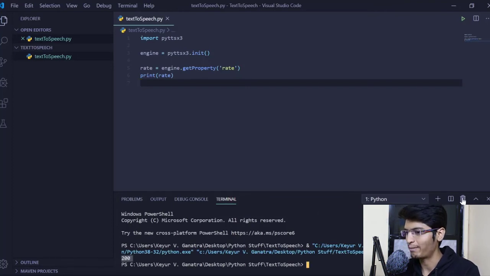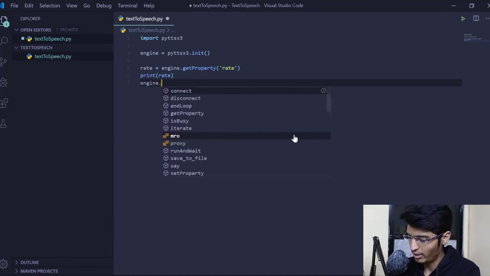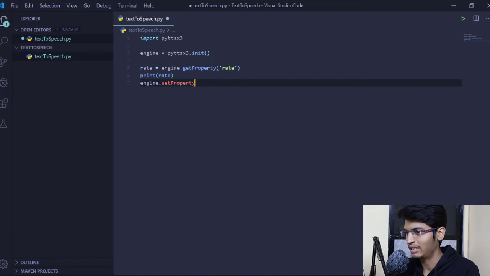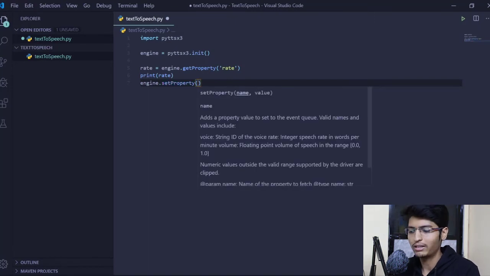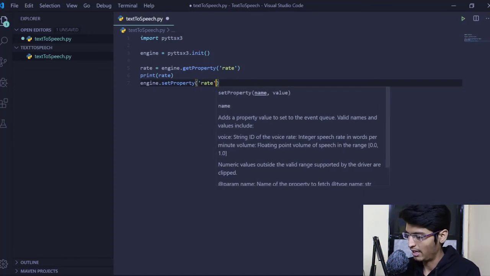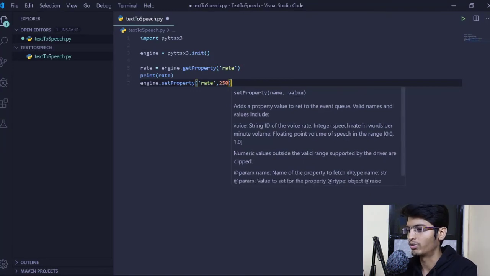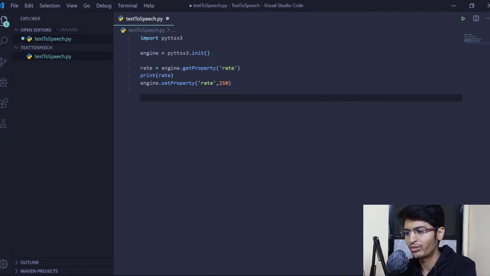If we want, we can manipulate that. We have already got the rate, so now we need to set it, and we will use the setter method. That is engine dot set property. This method takes two parameters: first is the name of the property, and second is the value. The name of the property is rate, and the value was 200, right? So we will make it 250. Okay, so we have customized the rate as we want.